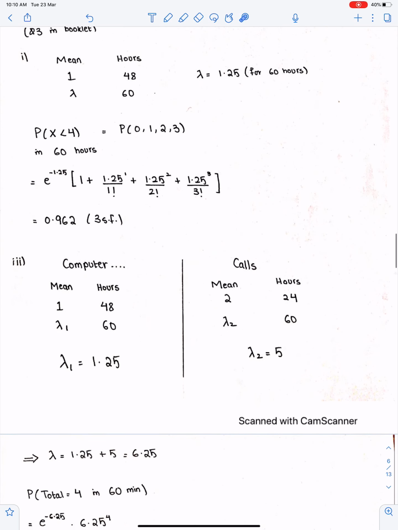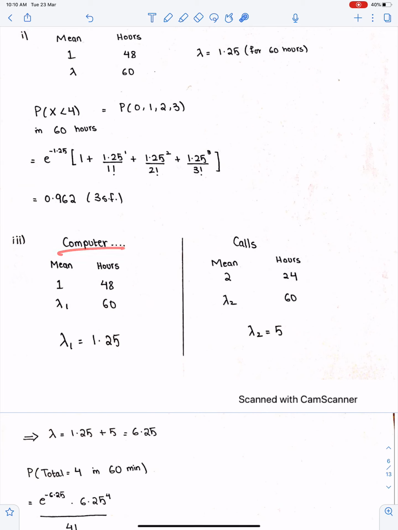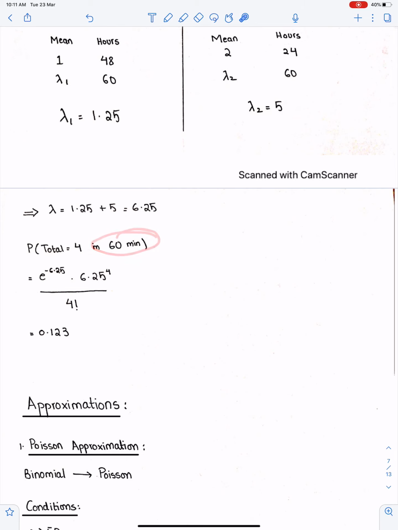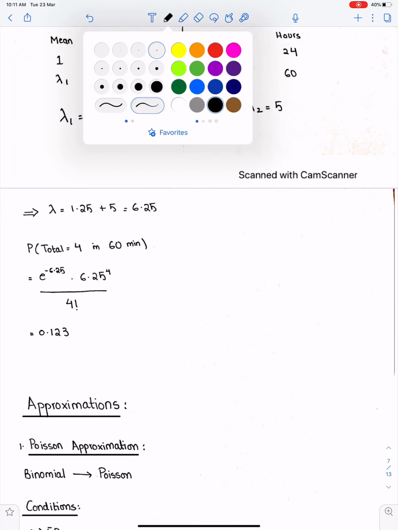The last part of this question. Computer breakdowns occur once in 48 hours, and there are two emergency calls in 24 hours. So first get lambda 1. Lambda 1 is this, and lambda 2 for 60 hours is this. Now get the total of these two lambdas. The total is 6.25. The question is to find the probability that there are a total of 4 computer breakdowns and calls in 60 hours.